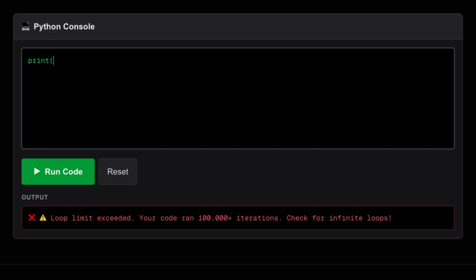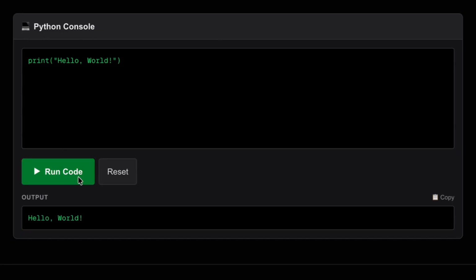Print, open brackets, quotation, hello, comma, world, exclamation, close quotation, and close bracket. Then run the code. That text appeared on the screen because you told the computer to do it. You just coded. Let me explain what just happened.